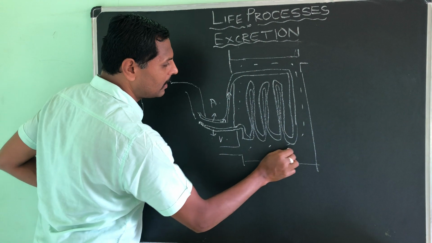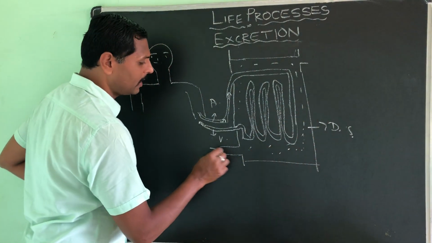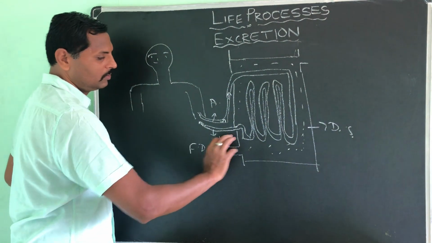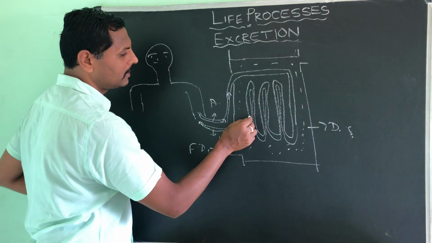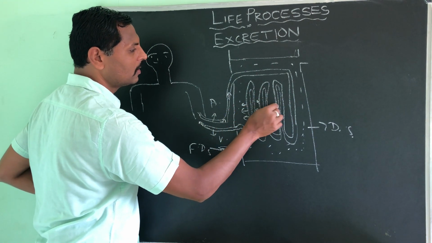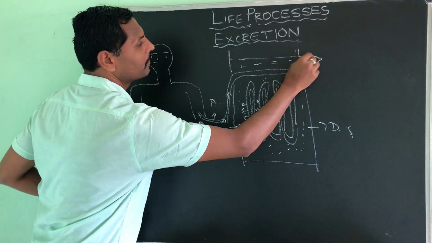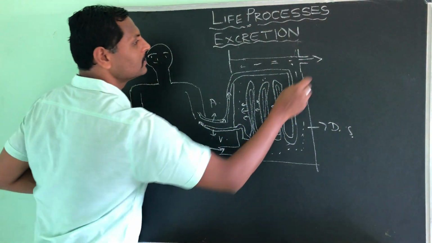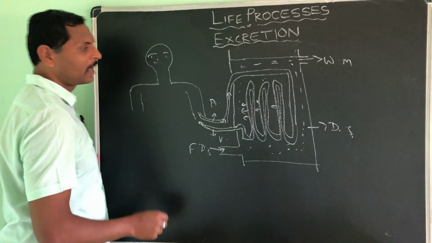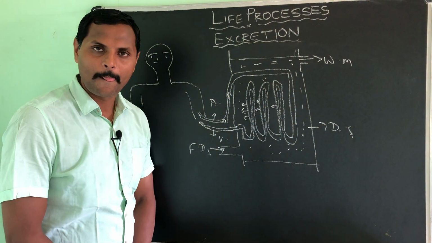What is this? Dialyzing solution. Here a fresh dialyzing solution will be pushed into it, and here the filtered waste material will come out. Okay, and that will be thrown out through this way. This is the waste material. Like this, a dialysis machine will work.